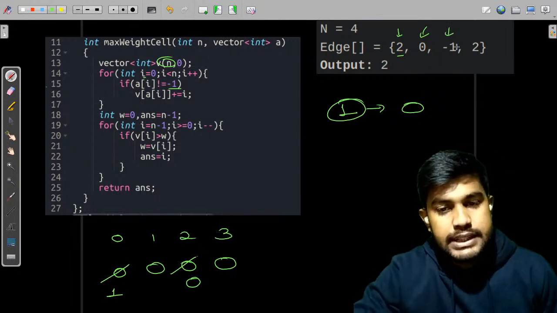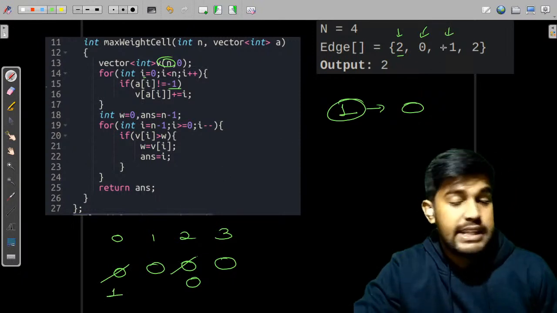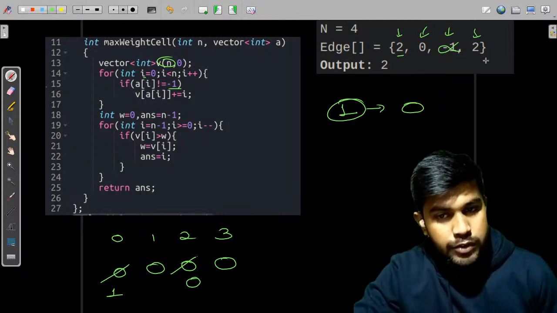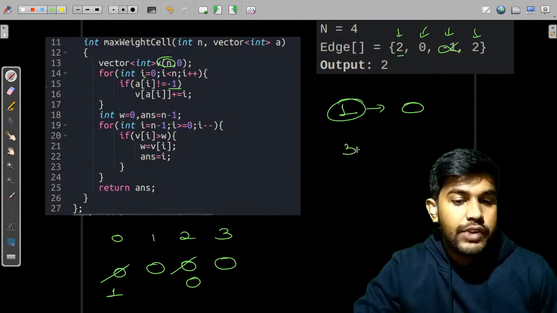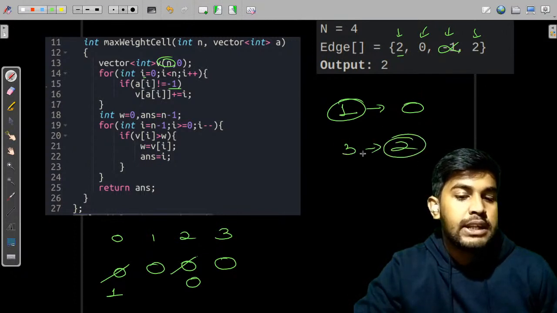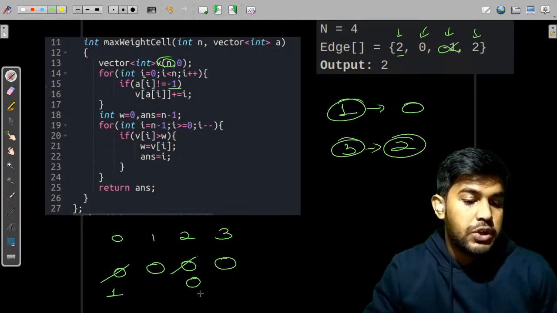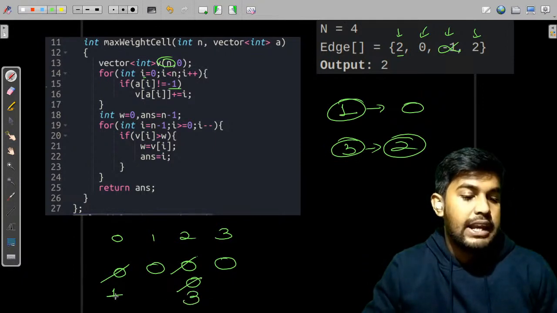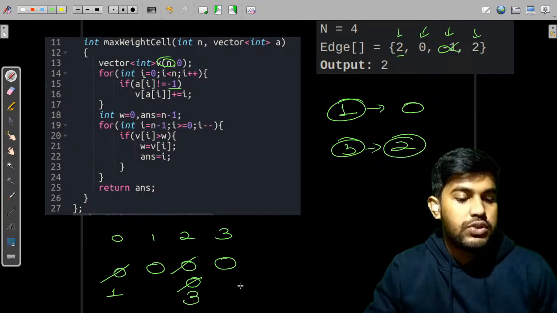Then we would proceed. This is equal to -1. That means that an edge does not exist. So we would ignore that and we would move forward. This is from where? 3 to 2. So 2 has an incoming edge of 3. So 0 plus 3, that is 3 itself. So now the array elements are 1, 0, 3, 0.